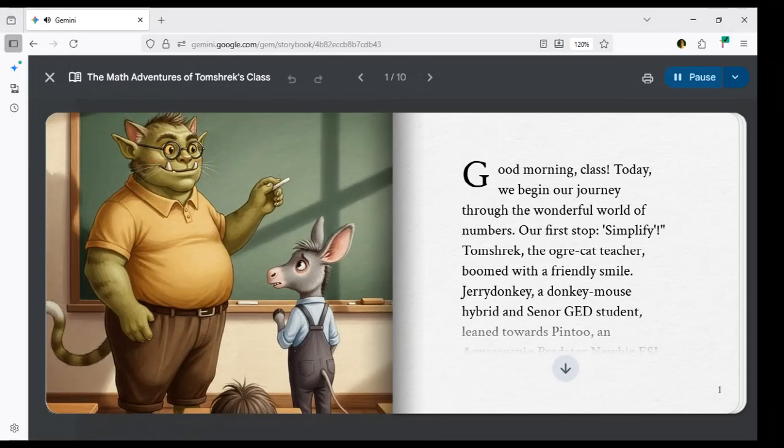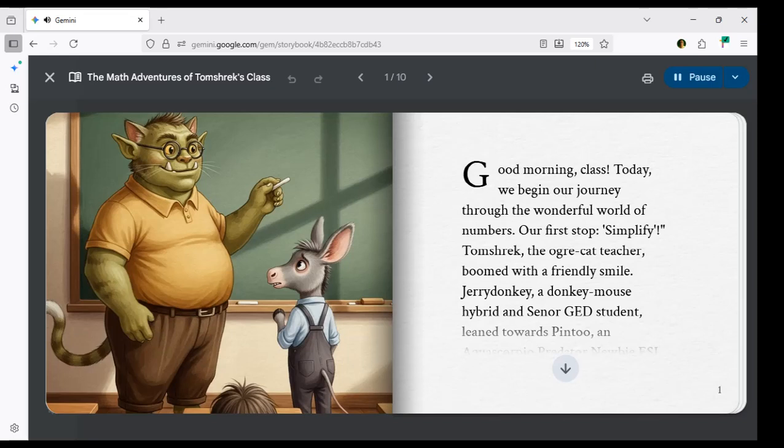Good morning, class. Today, we begin our journey through the wonderful world of numbers. Our first stop, simplify. Tomshrek, the ogre cat teacher, boomed with a friendly smile. Jerry Donkey, a donkey mouse hybrid and senior GED student, leaned towards Pin 2, an Aquascorpio Predator newbie ESL student.